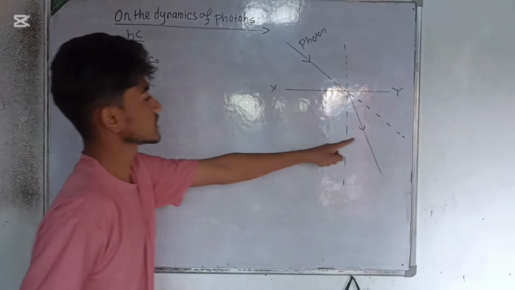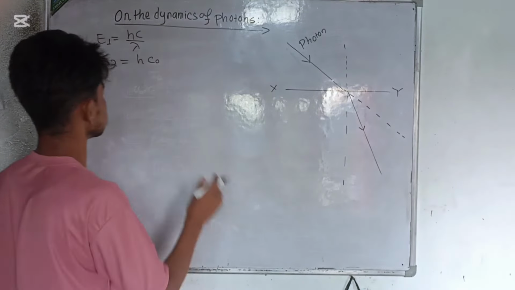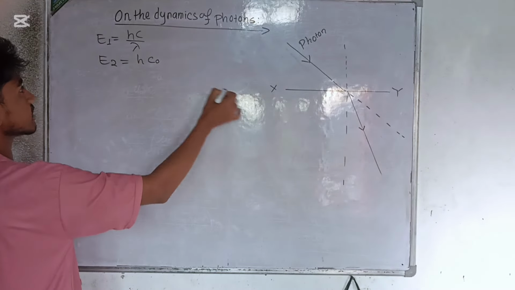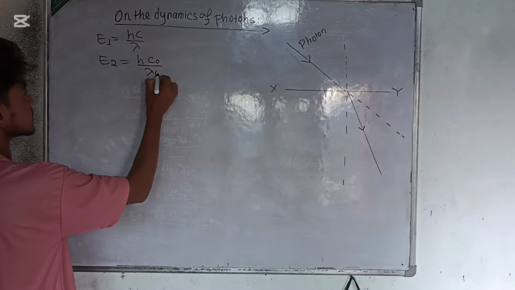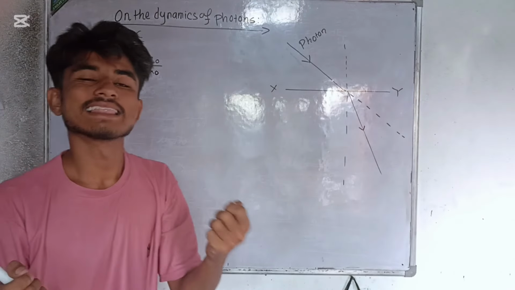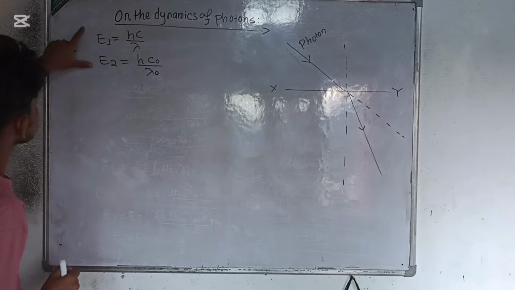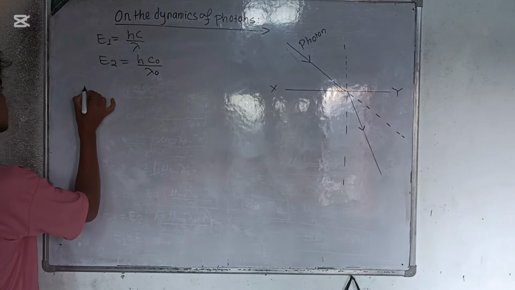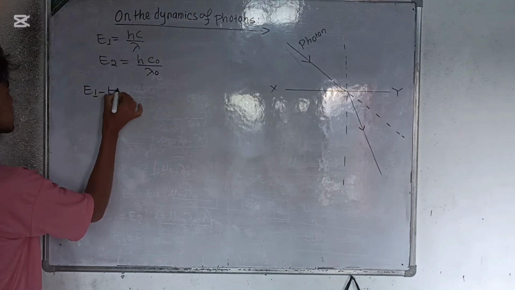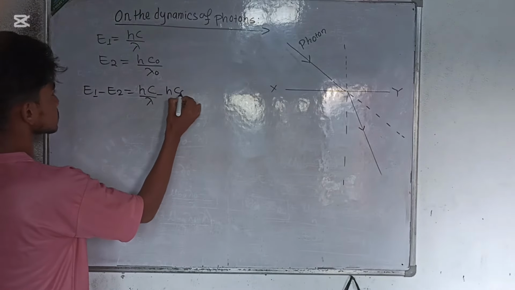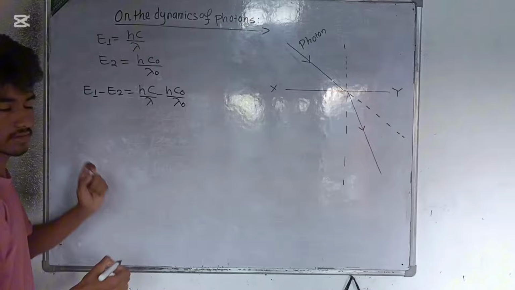Let us assume c naught is the velocity of light in that medium, not the speed of light, and the wavelength correspondingly shifts to lambda naught. If the energy has to change, we can simply subtract: E1 minus E2 gives hc upon lambda minus hc naught upon lambda naught.